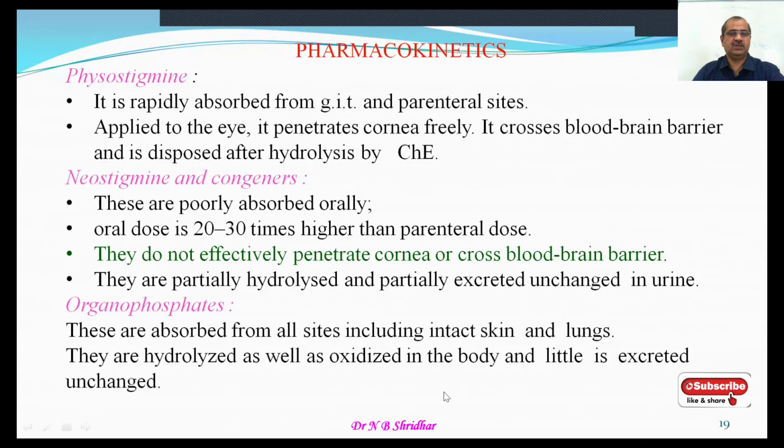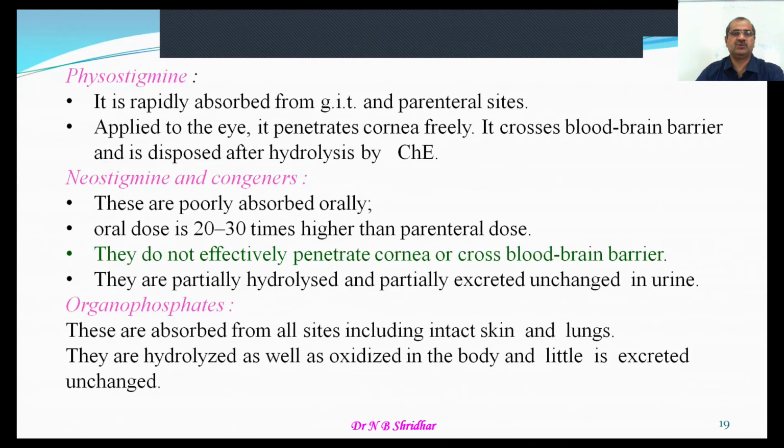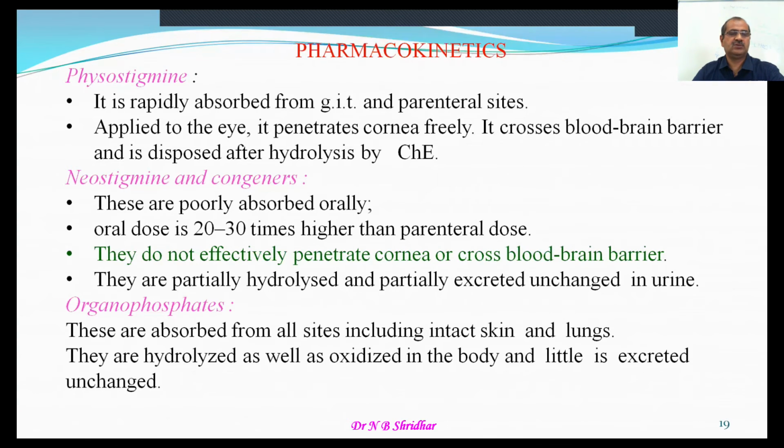OPC compounds are absorbed from all sites, including the skin and lungs. Organophosphorus compounds include malathion, parathion, sumithion, and monocrotophos. Any compound ending with phos, like monocrotophos, dicrotophos, malathion, sumithion, parathion, is an organophosphorus compound.